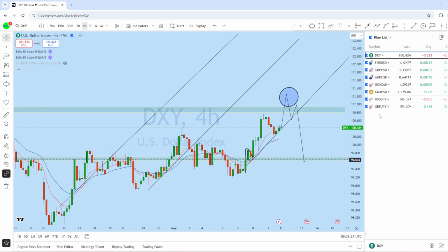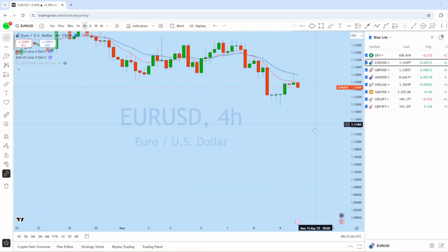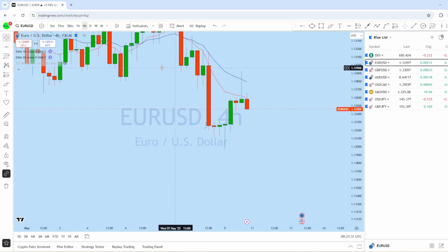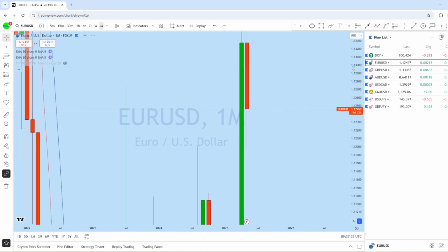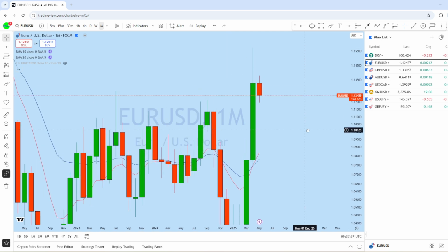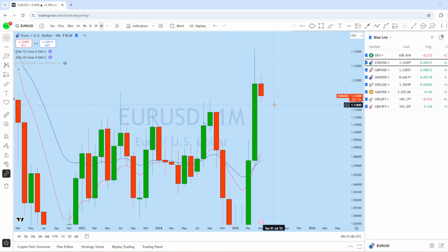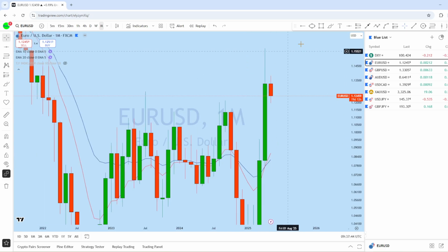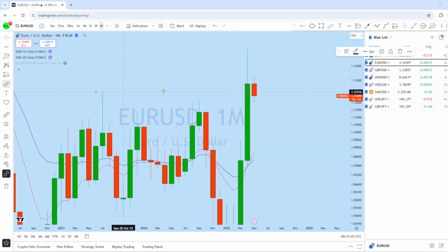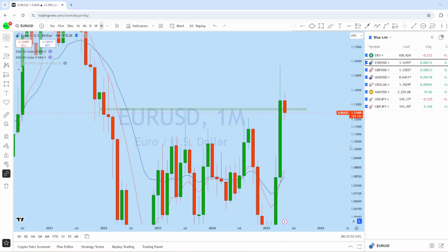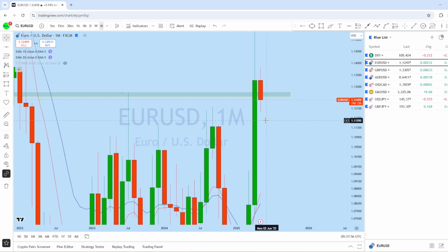Now as euro dollar is just a mirror of DXY, let's look at euro dollar. Let's see what kind of trading opportunity we might have in this upcoming week, looking at monthly chart to see overall picture in this market. So looking at monthly, we can see that this month so far euro dollar, after this huge long wick candle on the monthly, the price has crossed this monthly high, and with that monthly resistance break on euro dollar, the price so far from this monthly resistance has dropped well below.